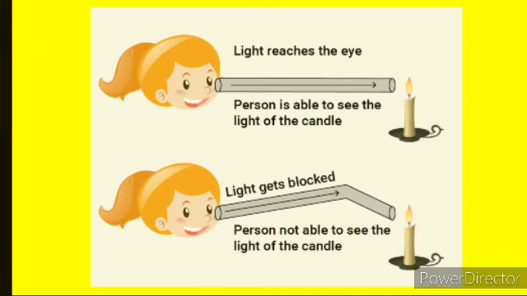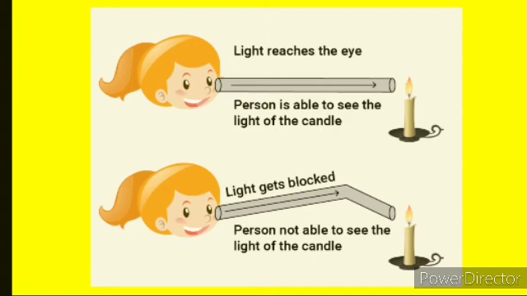Do one more activity. Take a candle, a matchbox and a hollow rubber tube. Fix the candle on the table on one side and take the hollow rubber tube. Stretch it straight and look through it at the flame of the candle with one eye. Now bend the tube in the middle and look through it at the flame of the candle again.